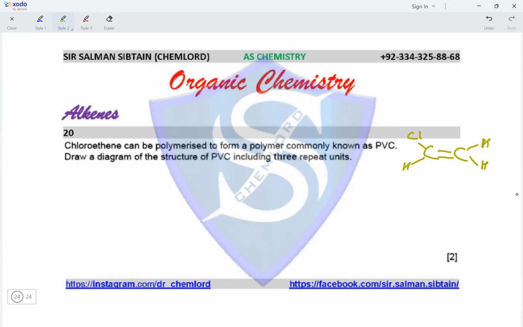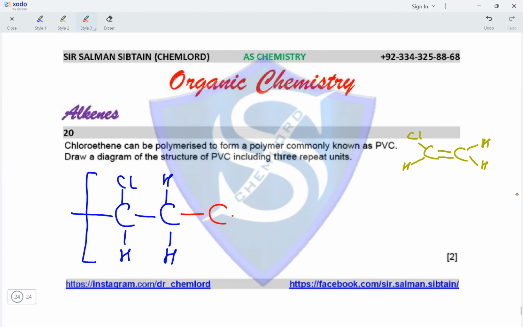So we need to make polyvinyl chloride, and chloroethene is also known as vinyl chloride. So we start off with the first repeat unit having two carbon atoms, one carbon atom with a chlorine and a hydrogen, the other carbon atom with two hydrogens. This continues into the second part of the structure, having two carbon atoms, one having a chlorine and a hydrogen attached, the other having two hydrogen atoms attached.